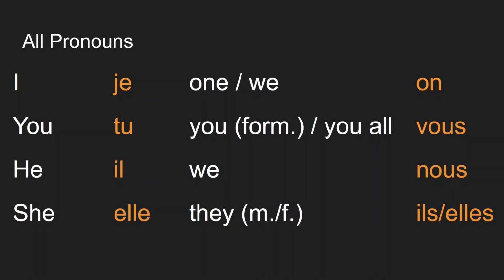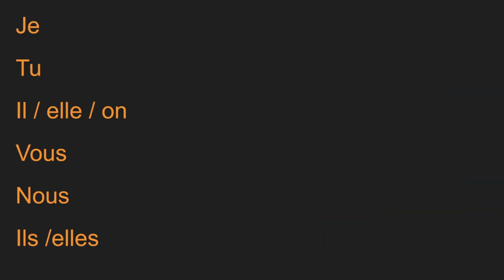We is nous, and you'll notice that on and nous are both we, but we'll go over that in the future. It's kind of complicated. And then they, masculine version. So if there's all guys, you say ils. If there's guys and girls, you also say ils. And if it's only girls, you say elles. And so here is the complete set of pronouns.